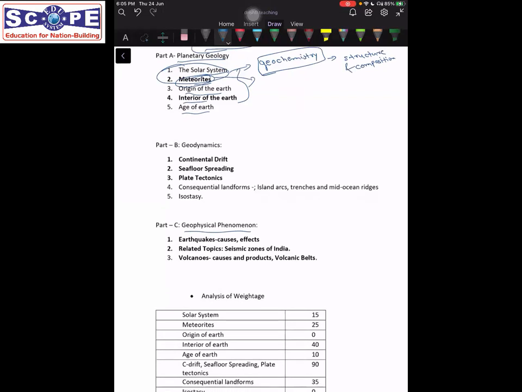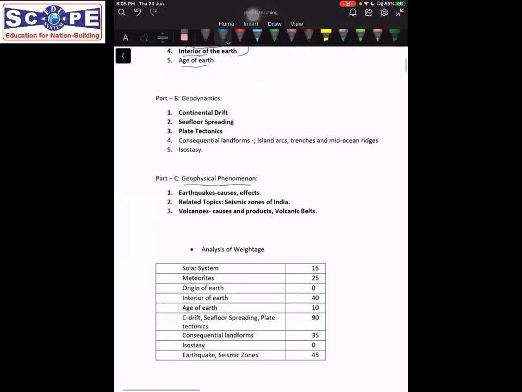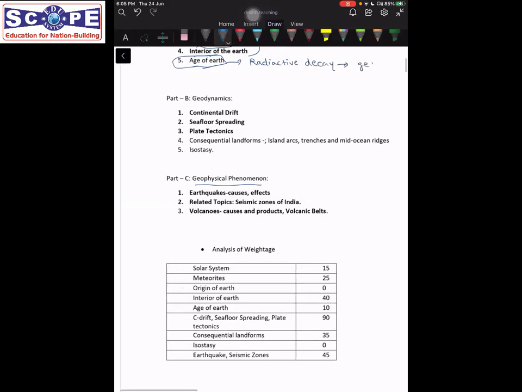Then we will go on to the origin of the Earth. To understand the origin of the Earth, we need to understand the origin of the universe. We will start the lecture with that point. Further on, we will study the interior of the Earth, that is the different layers present inside the Earth, and their compositions, both in terms of physical characteristics as well as mineralogical and chemical characteristics. Then we will read about the age of the Earth, and here we are going to read about different techniques and methods used to calculate the age of the Earth. Primarily, we will be reading about radioactive decay and how it is used in geochronology.